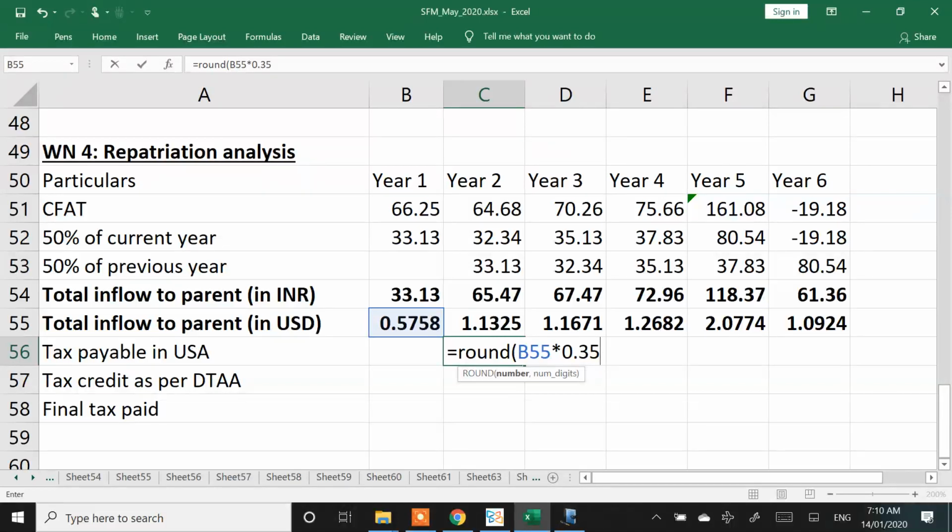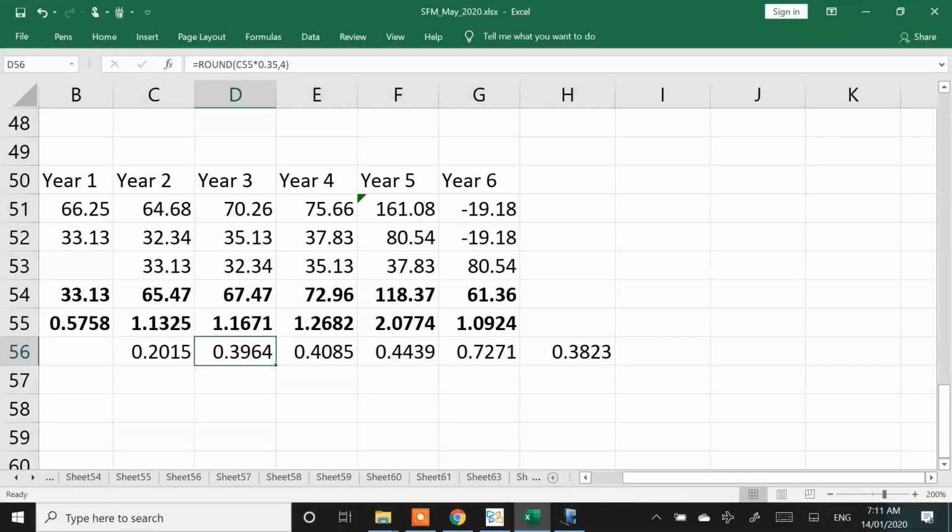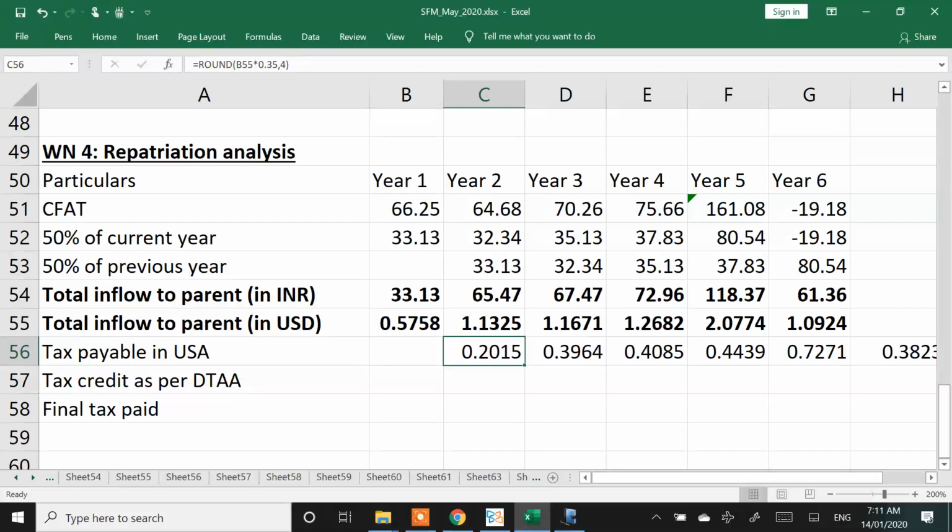This is parent's profit. Whatever number the parent is going to get from the subsidiary or from the joint venture is technically their profit. On that they have to pay 35%. So these are the amounts parent has to pay. It has to go to year 7. You can write year 7 later on. But these are the taxes which the parent has to pay.